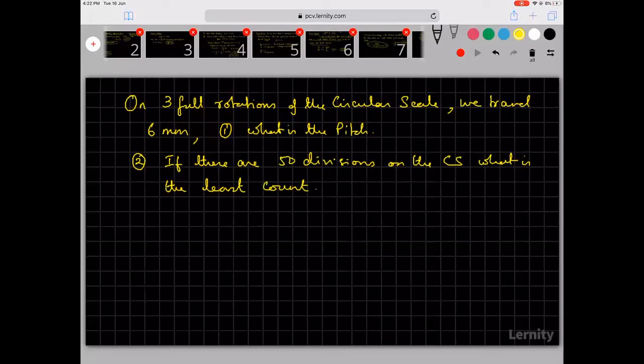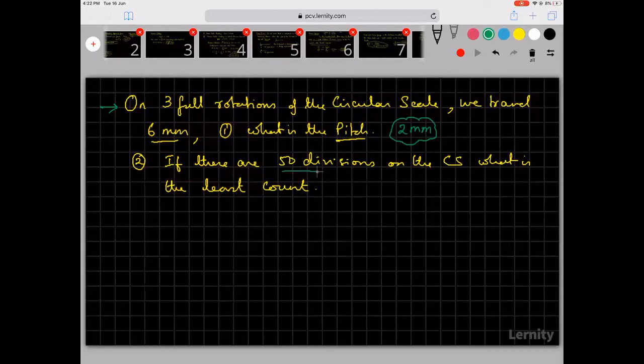On 3 full rotations of the circular scale, we travel 6 mm. What is the pitch? The pitch is nothing but the distance traveled in 1 full rotation. So 3 rotations, you are going 6 mm. So 1 rotation, how much will you go? 2 mm. So 2 mm is going to be the pitch of the instrument. Pitch is the distance traveled in 1 full rotation.